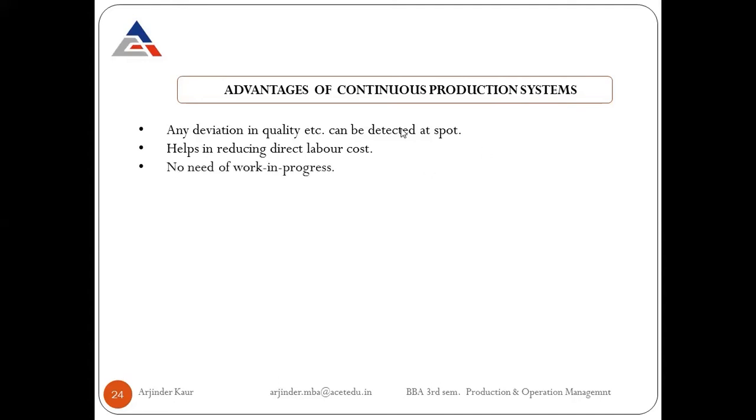Next is no need of work in progress. What will happen in continuous production? The input will be put in the machinery and we'll receive the final finished goods in hand. So we need not keep any stock of work in progress. The products which are still to be finished will never be there in a continuous production system. Then since flow of work is simplified, there will be less need for control. The whole workflow is continuous and we need not make any changes afterwards. So there is need for lesser control over continuous production systems.